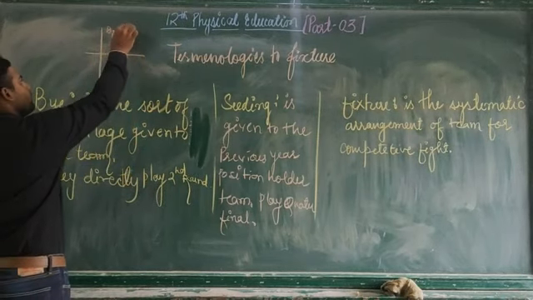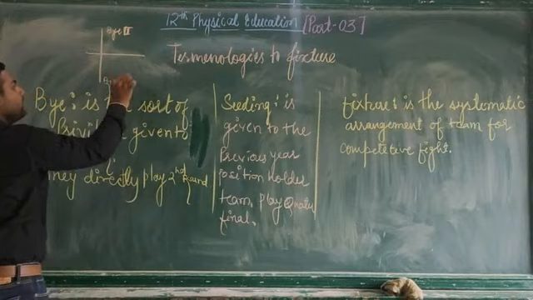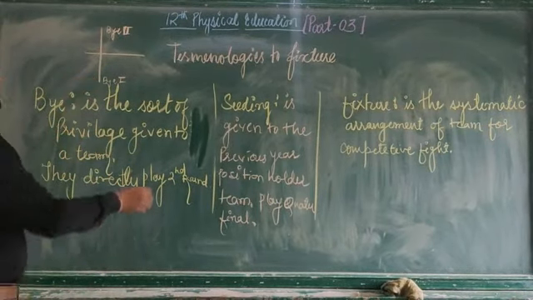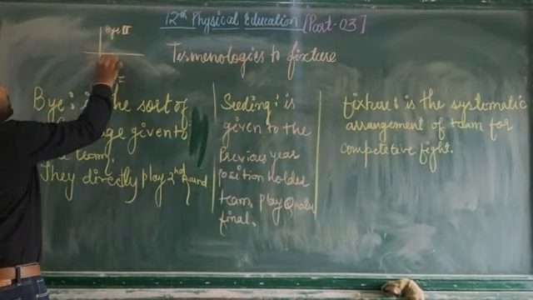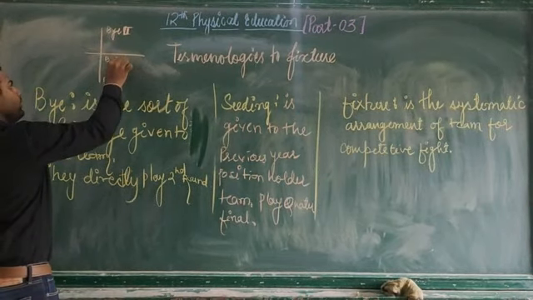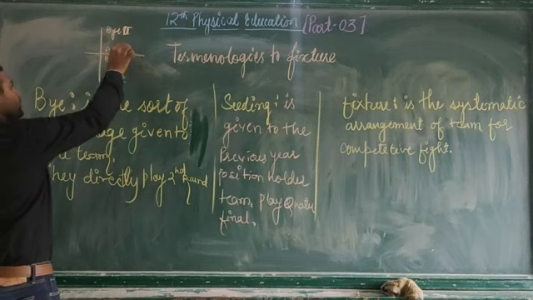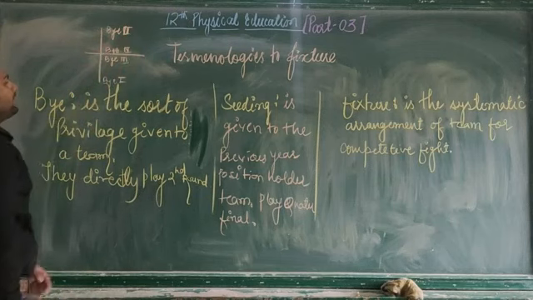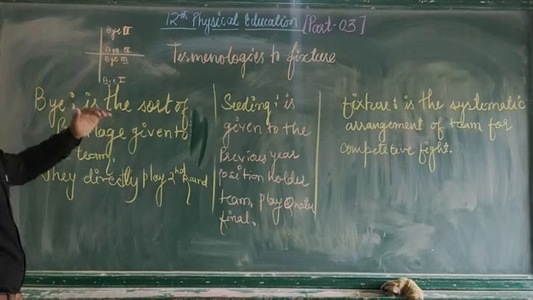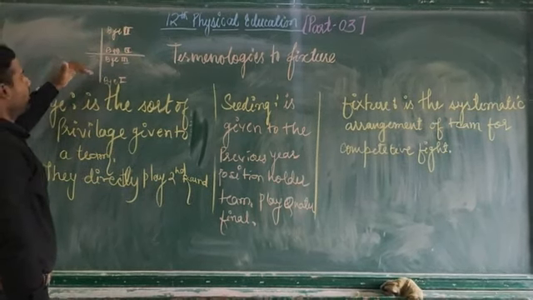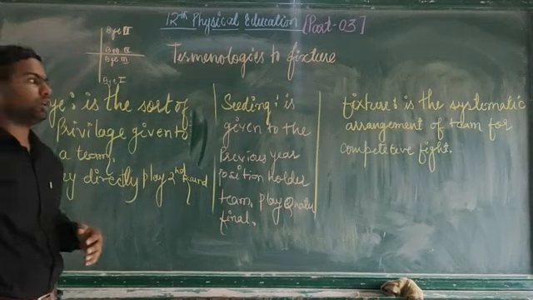The third bye is always given to the first team of the lower half. And the fourth bye is always given to the last team of the upper half. So this is the way we divide the byes: 1, 2, 3, 4. Then 5, 6, and in the same manner you can go on.